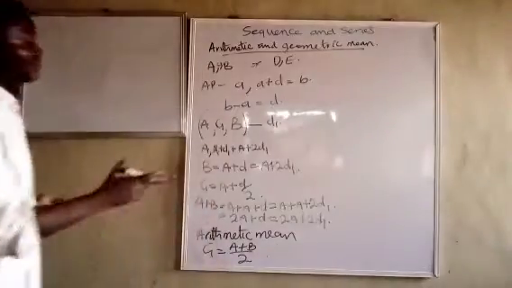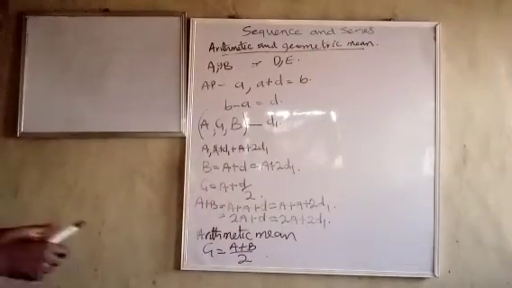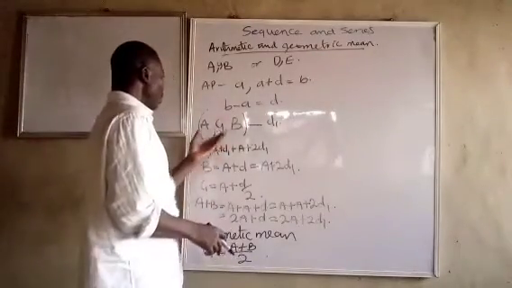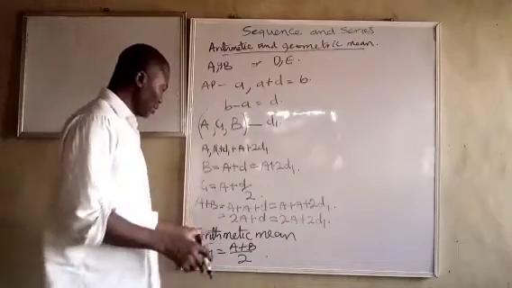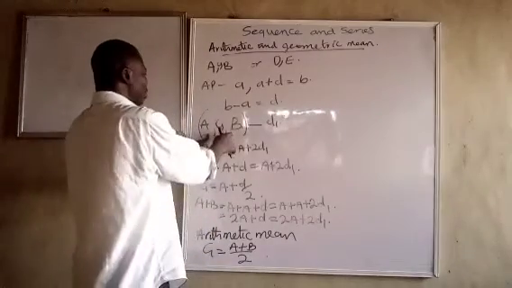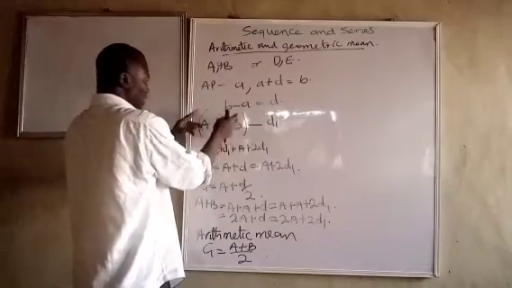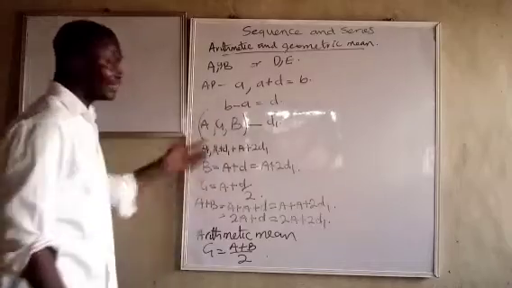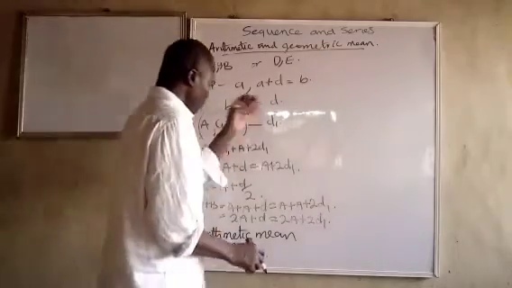Just like in statistics, when you are talking about the mean, it is the sum of the two numbers over 2. So this is just to clarify that if you are going to insert a number between the two of them, it's going to be half of the sum of the first and the next term.